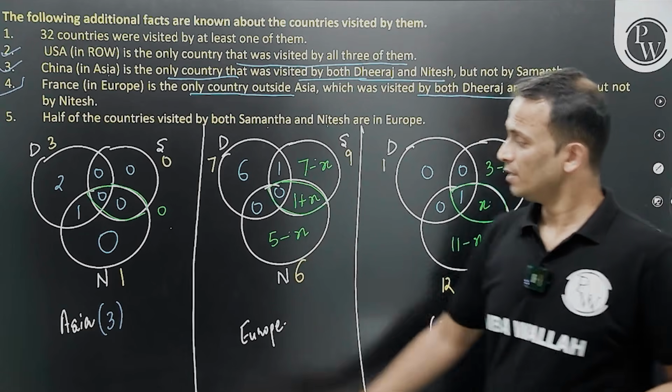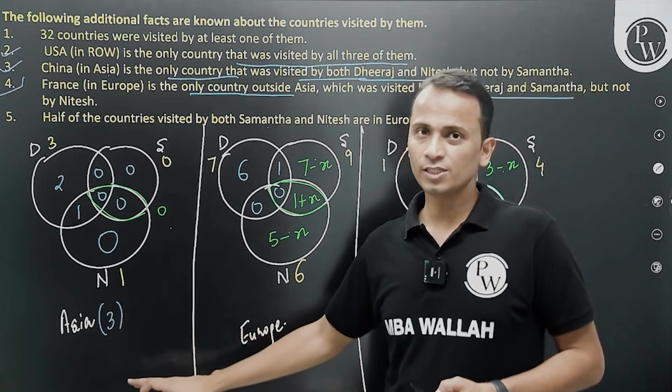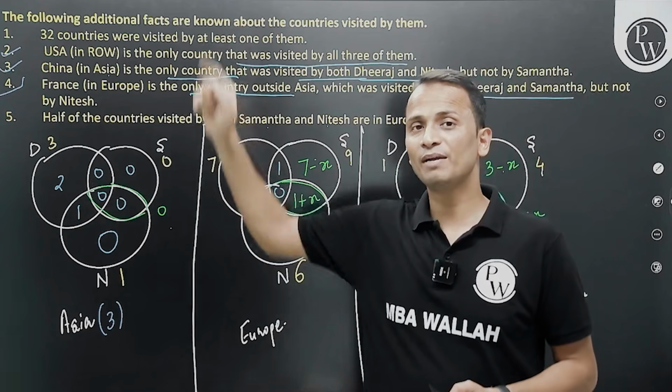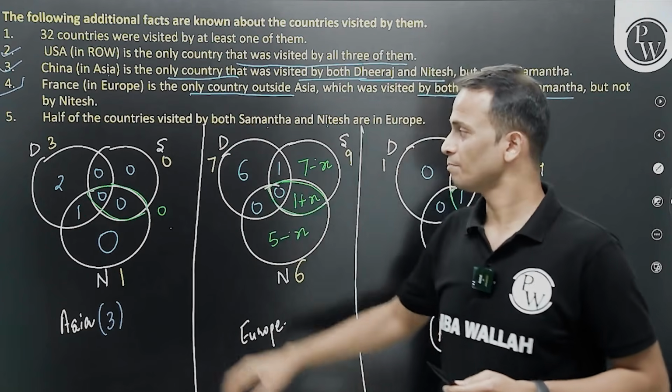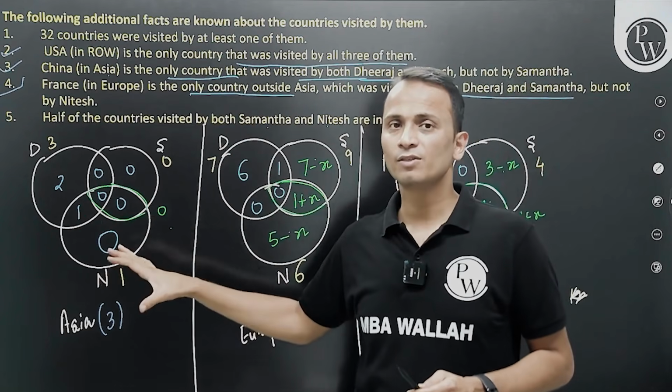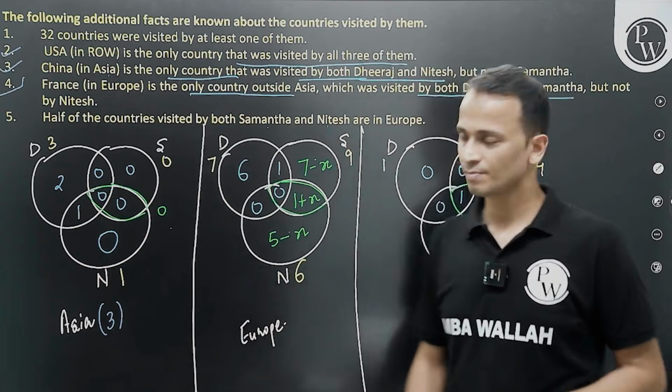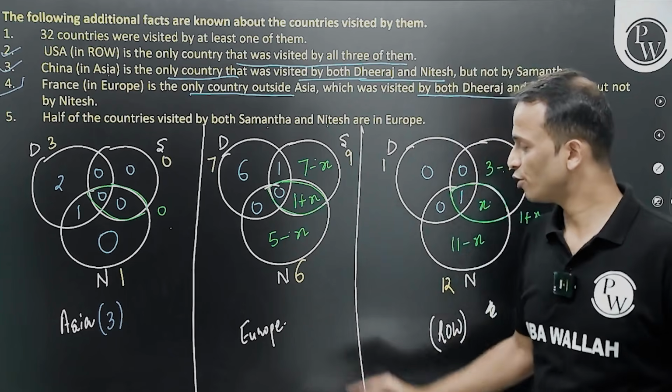Now, the total number of countries visited by at least one of them. I'm still left with point number 1. Now it will be utilized. The number of countries which will be visited by at least one of them in Asia is 3. Same thing can be calculated for Europe.